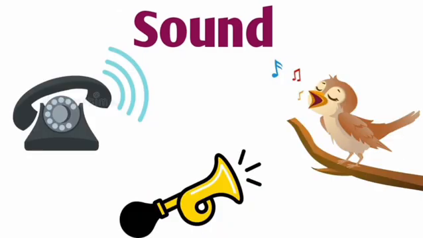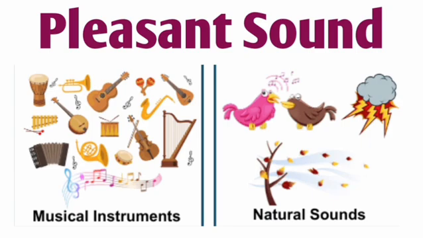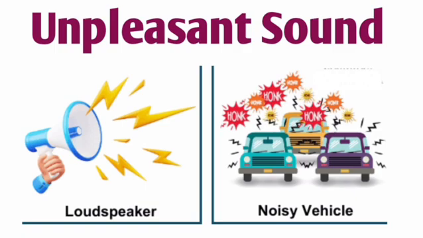Sound. In our daily life, we hear different types of sounds. The ringing of a phone, the honking of horns, and the chirping of birds are different types of sound. Some sounds are soft while some sounds are loud. Some are pleasant and some are unpleasant. We like soft and pleasant sounds. We do not like loud and unpleasant sounds.